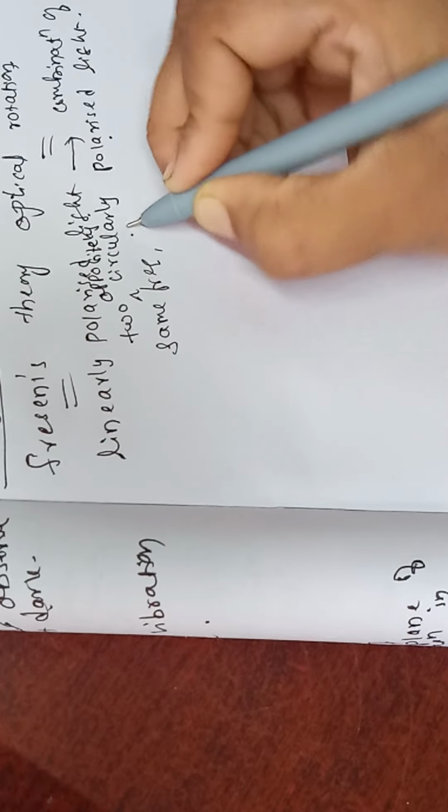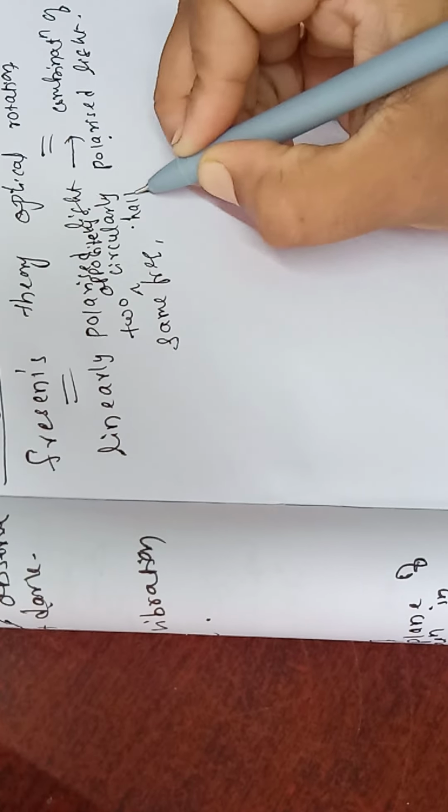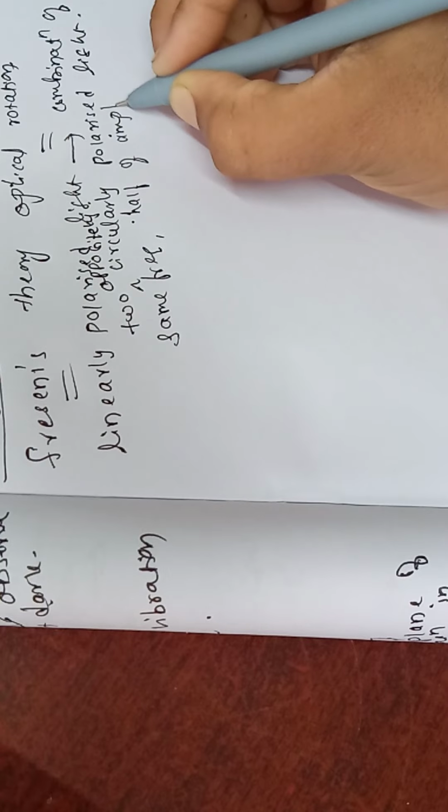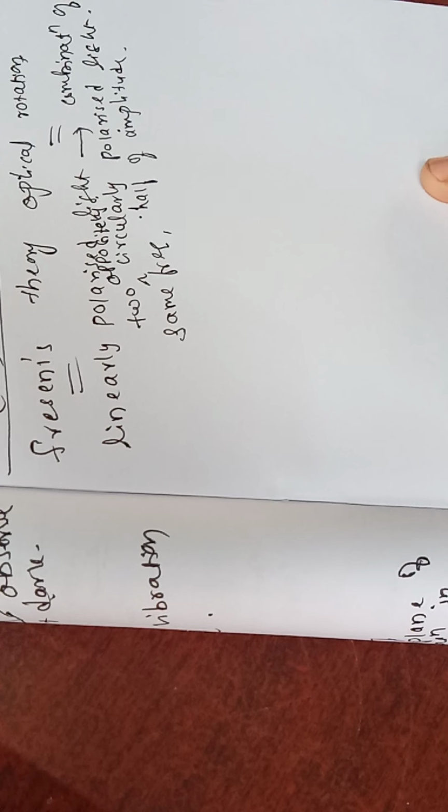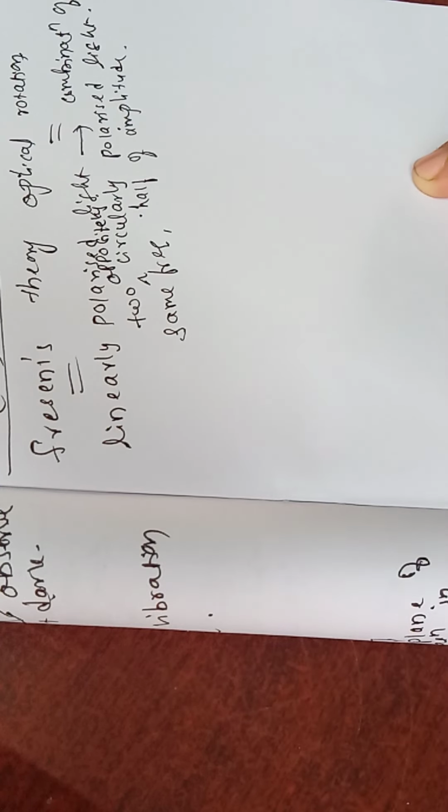Frequency will be the same, but amplitude is half of the amplitude. It is the combination of two circularly polarized lights with the same frequency and half of the amplitude.